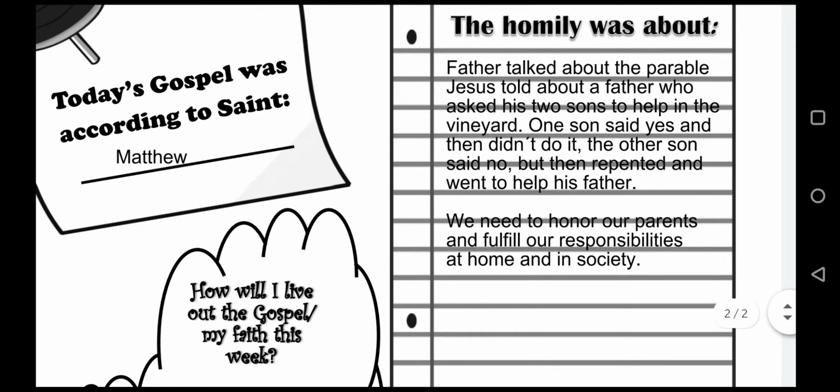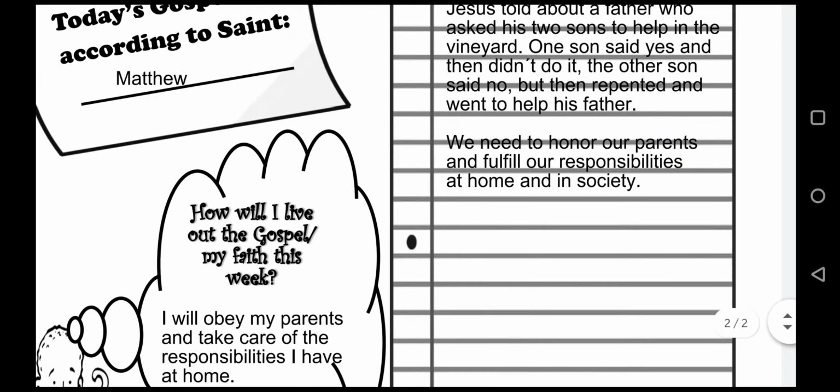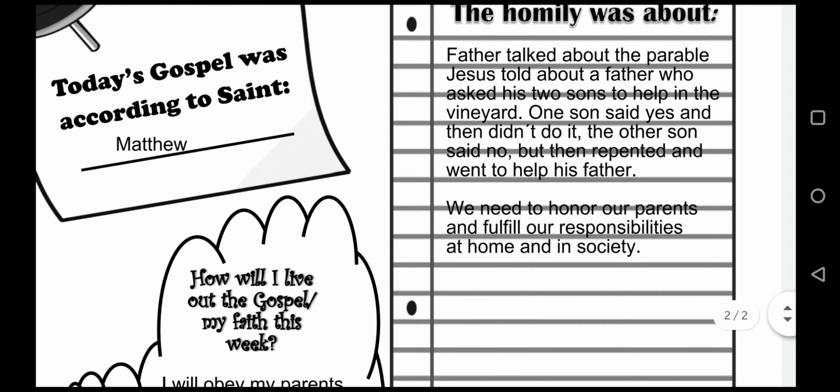So for instance, for this Sunday, Father talked about the parable Jesus told about a father who asked his 2 sons to help in the vineyard. One son said yes and then didn't do it. The other son said no, but then repented and went and helped his father. We need to honor our parents and fulfill our responsibilities at home and in society. So that's just something that Father talked about in his homily this past Sunday.